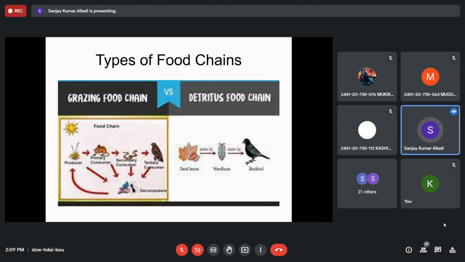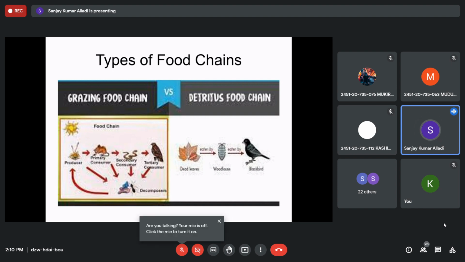And whenever a plant or an animal is dead, the second, detritus type of food chain will start. That is, dead material is the primary material. From there, next come bacteria, fungi, protozoans, and other insects and macro insects, and then predators like scavengers, crows, and birds, all of which feed on them, and they excrete. That excreta adds nutrients to the soil, and this is how the detritus type of food chain goes.